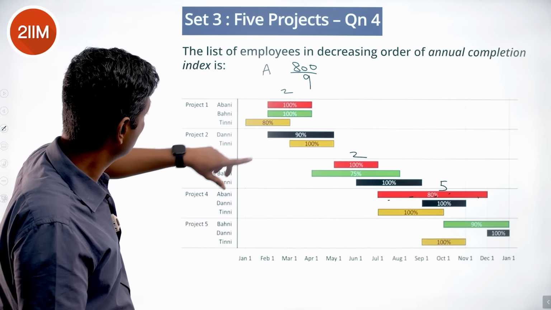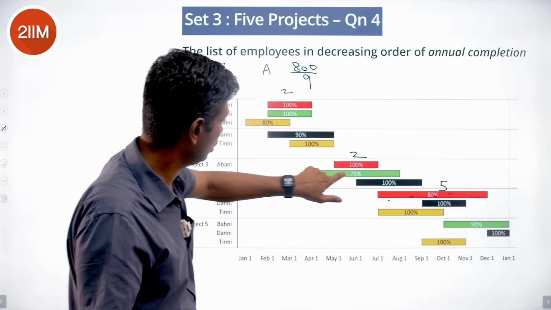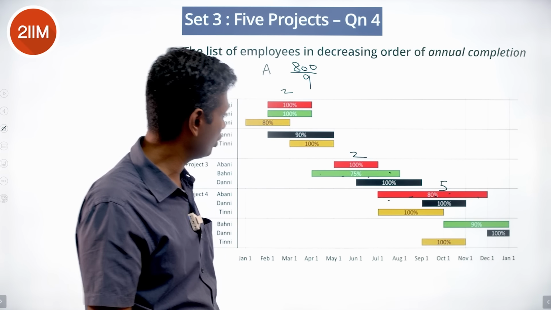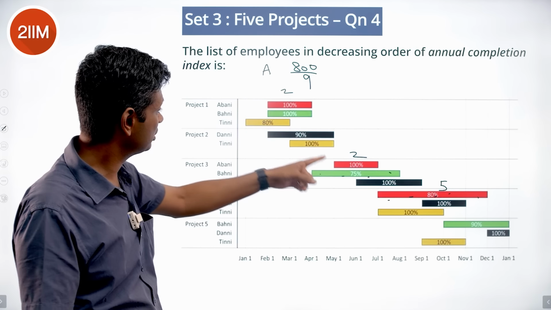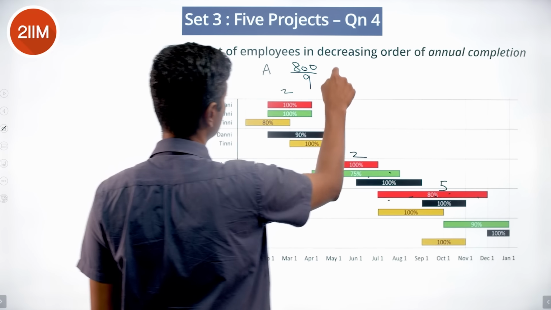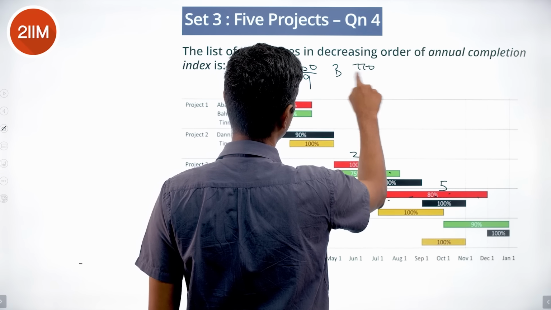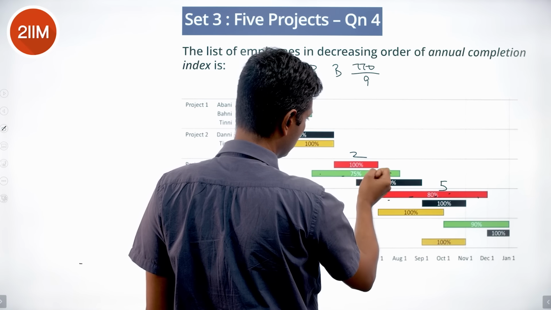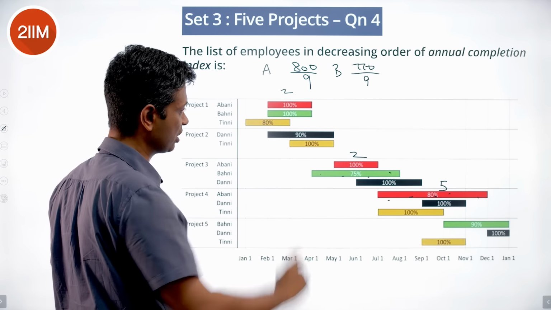So Bhani 2 into 100, 1, 2, 3, 4. 4 into 75. 4 into 75 is 300. 200 plus 300, 500. 500 plus 270. That is Bhani is 770 by 9. 270, 300, 200. 500, 770.